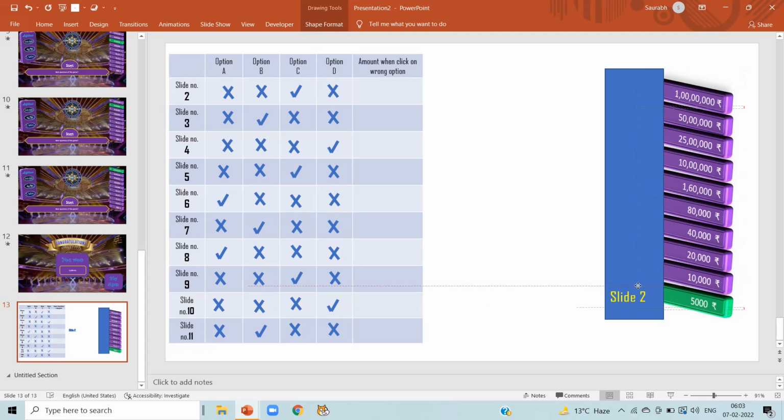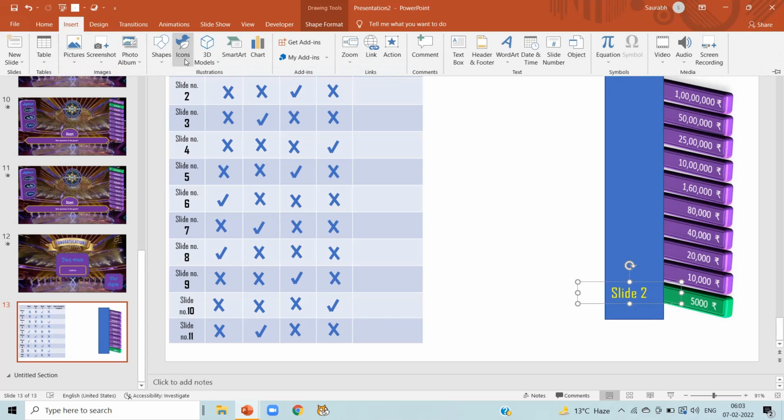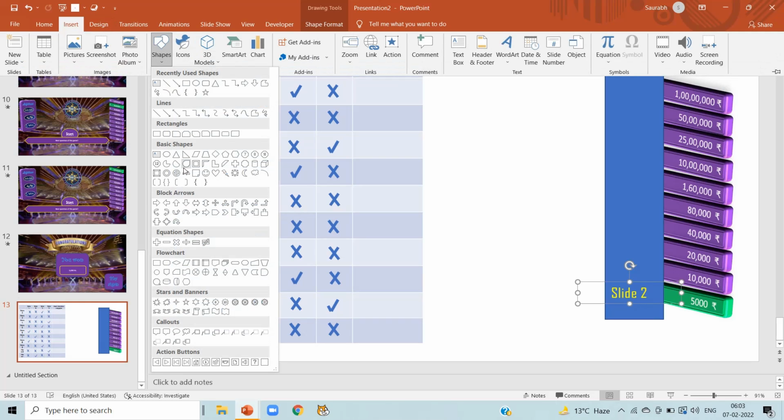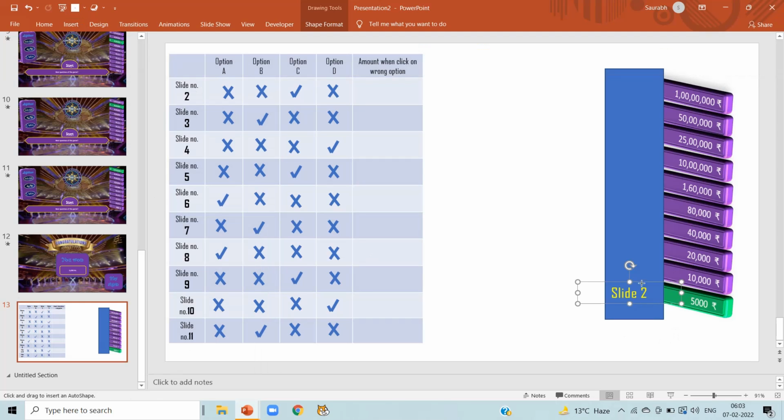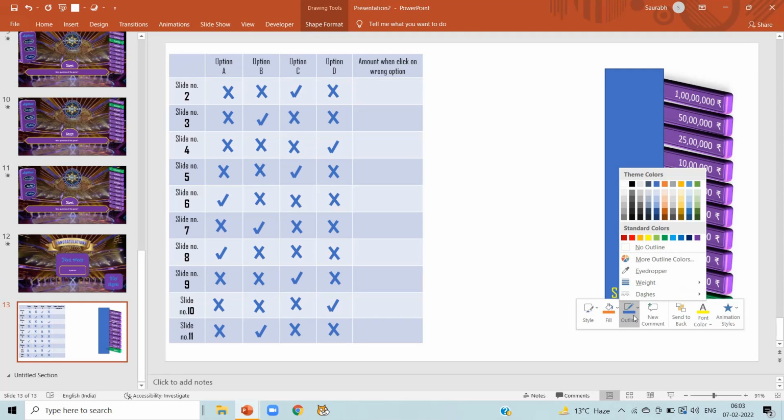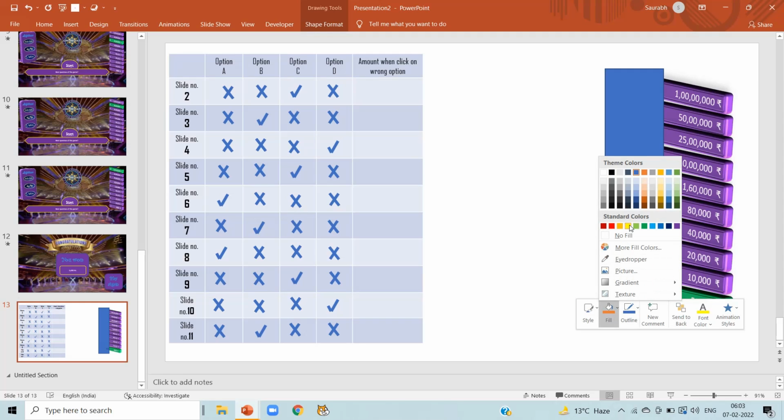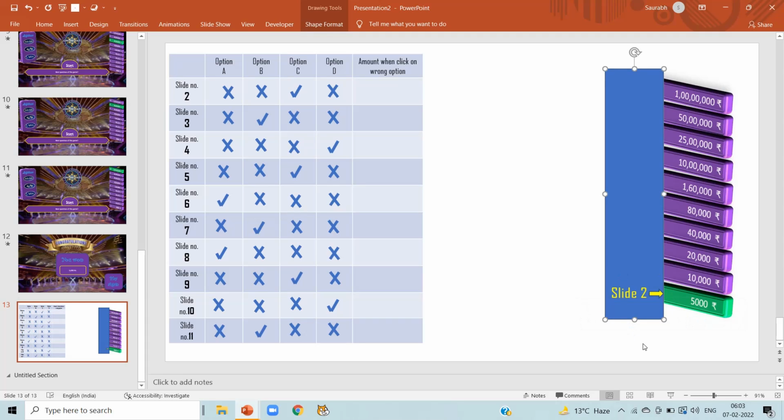Like of first question is on slide number 2. Now I'm clicking on insert shape and selecting an arrow shape and drag it here. I'm changing its color to be more visible. So what does it mean?